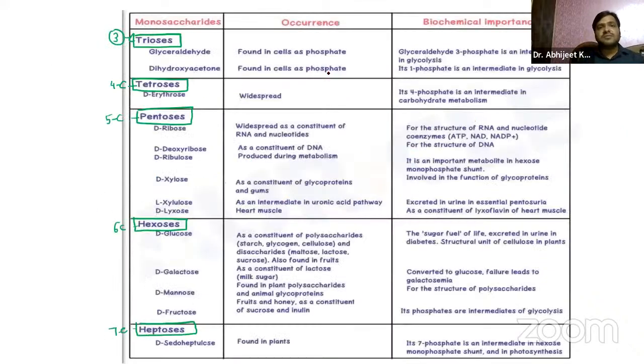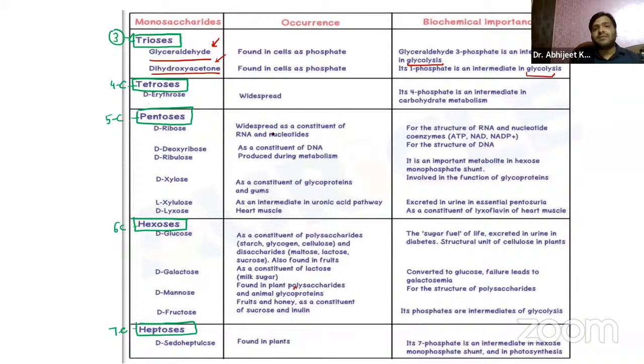So trioses, basically, you already know they are glyceraldehyde and dihydroxyacetone, right? They are found in all cells as phosphates, the glyceraldehyde part and the dihydroxyacetone part. And one important topic that I'm going to discuss tomorrow is glycolysis. We will again study these compounds tomorrow in glycolysis, the glyceraldehyde part and the dihydroxyacetone part. These are intermediate products in glycolysis.